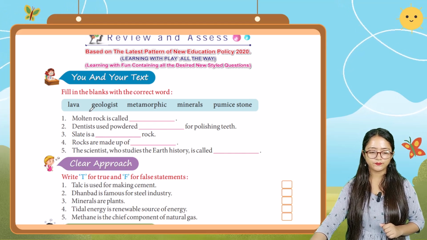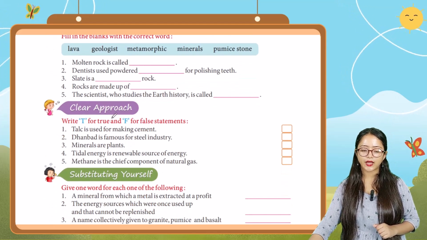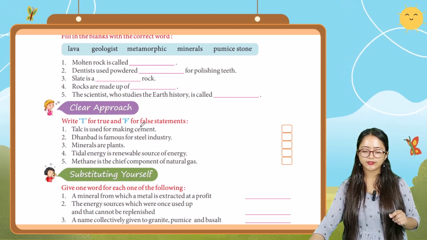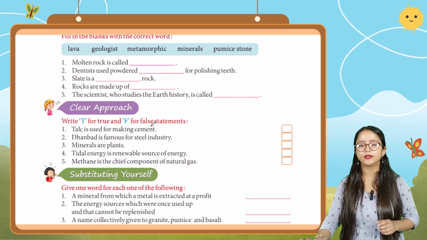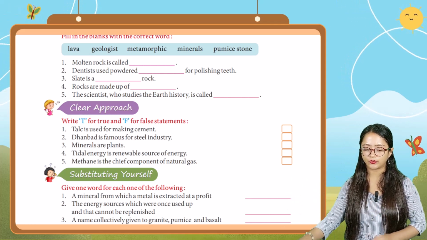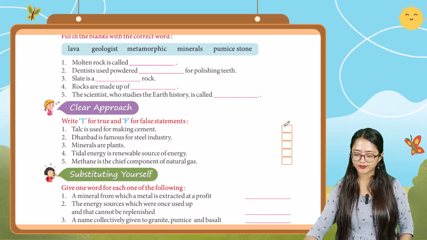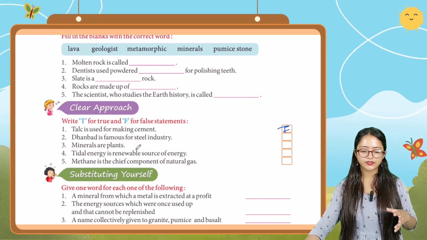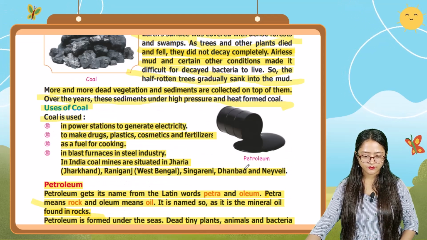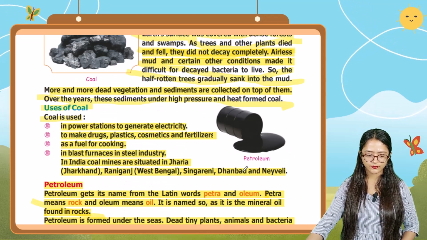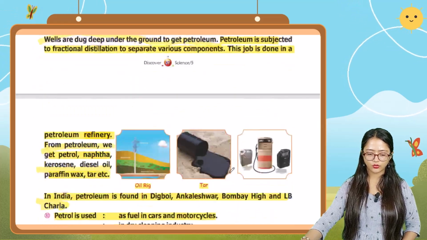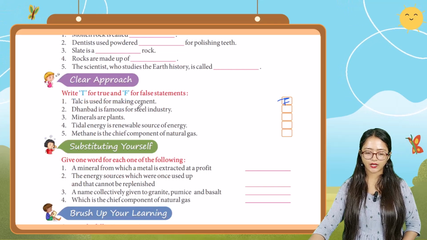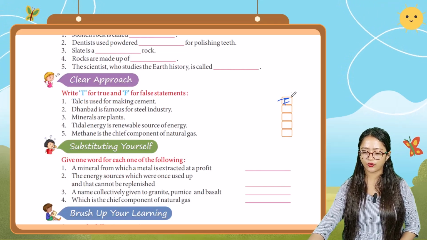Next, we're going to do true or false. Write T for true and F for false statement. First one, talc is used for making cement. No, talc is used for making talcum powder. So this statement is false. So write F there. Next one, Dhanbad is famous for steel industry. Dhanbad is not for steel, it is for coal, coal mines. So the statement which says that Dhanbad is famous for steel industry is false.